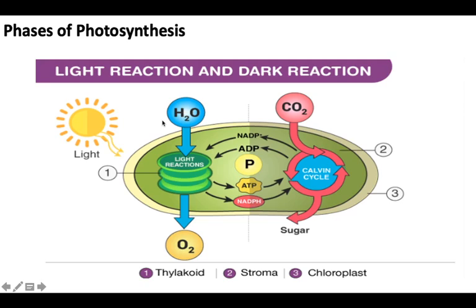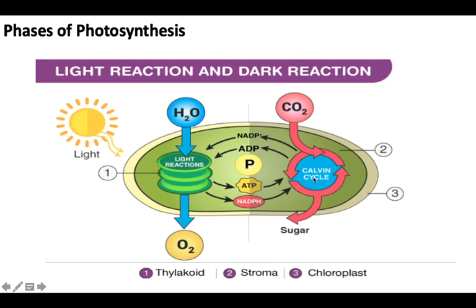For this phase, what you need to remember: H2O, water, is oxidized into O2, the oxygen we are respiring. And there is generation of two products: ATP, the energy capsule, and NADPH. How it is generated I am going to elaborate in a subsequent video. And this is the light reaction.